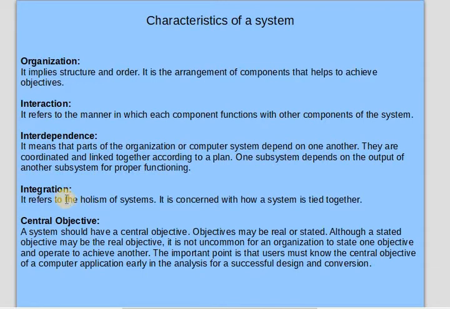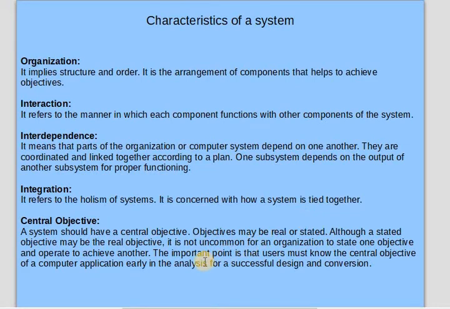Integration is the next characteristic of a system. It refers to the holism of the system. It is concerned with how a system is tied together, combined, how the parts behave and execute output. The integration characteristic defines that. Central objective is the next characteristic. It says that for whatever purpose we are creating a system, it should have some central objective, and the system must fulfill that objective.